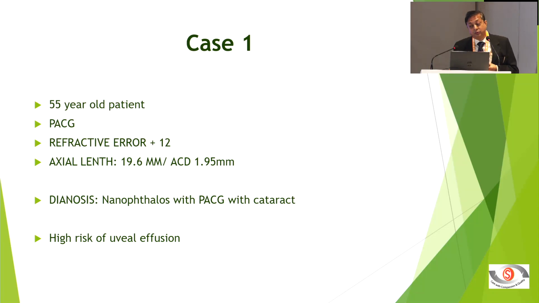What extra do you have to do? So this is one of the patients, a 55-year-old male with angle closure glaucoma, but if you look at the refractive error, plus high, and axial length of 20, this is nanophthalmos. And nanophthalmos with angle closure with cataract has a very high risk of uveal effusion and the complication of suprachoroidal hemorrhage. So what extra care you have to take, that is what I am more interested in.